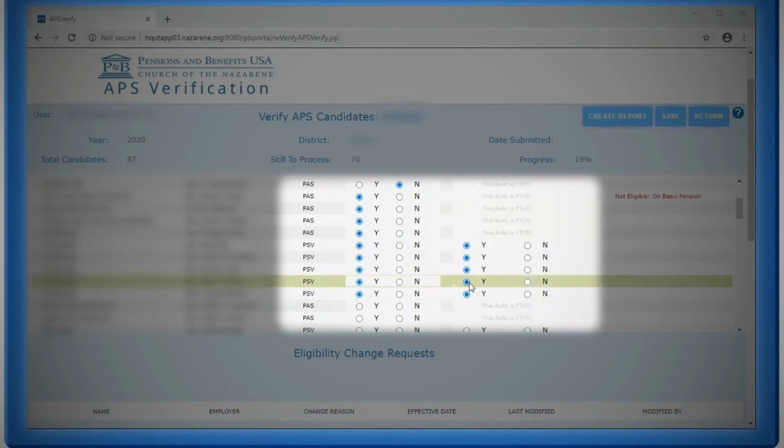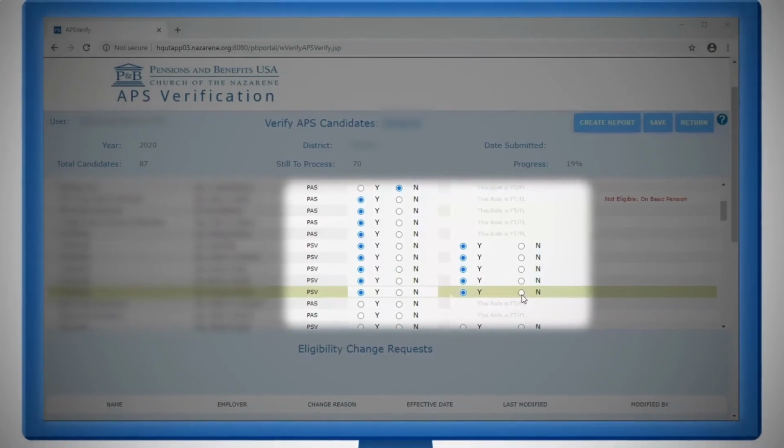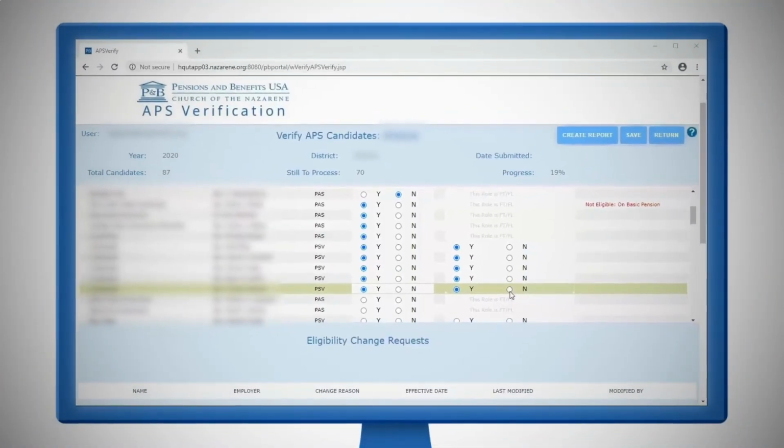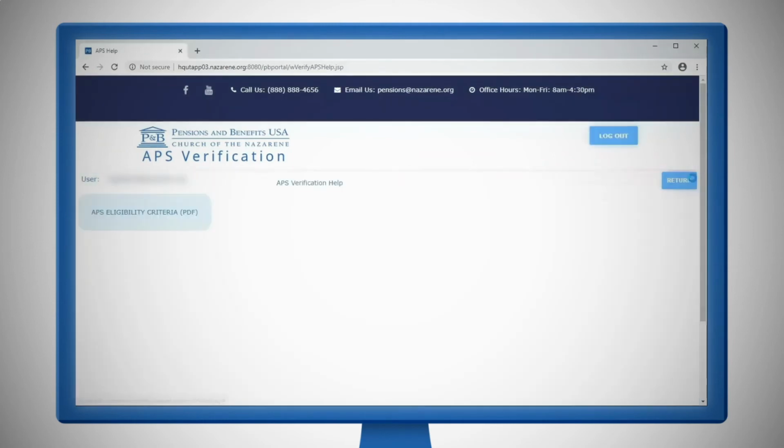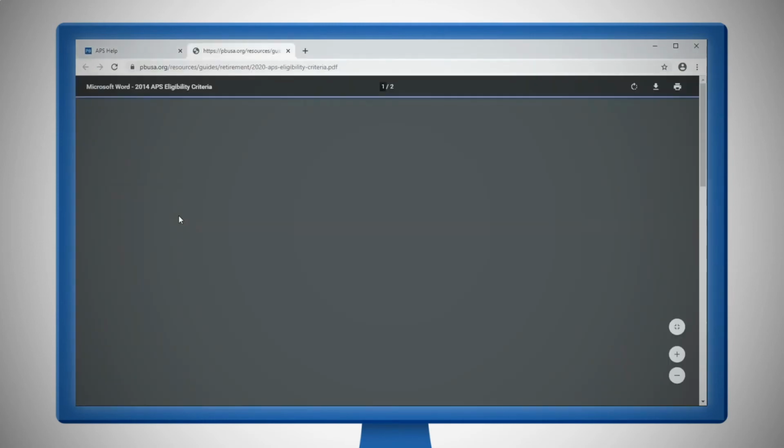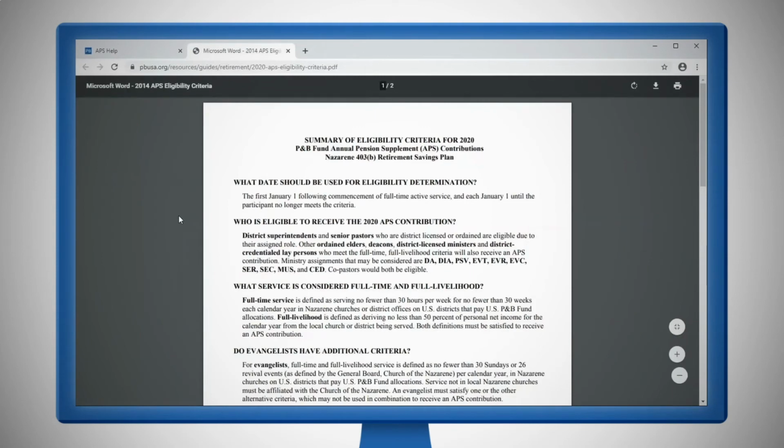For these individuals, you will need to indicate whether the role information is correct and if the role is full-time and full livelihood. By the way, you can find the definition of what is meant by full-time and full livelihood by reading the Summary of Eligibility Criteria. You'll find it by selecting the blue question mark at the top right of your screen.